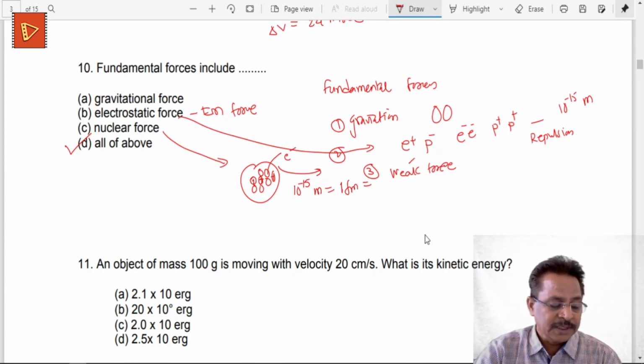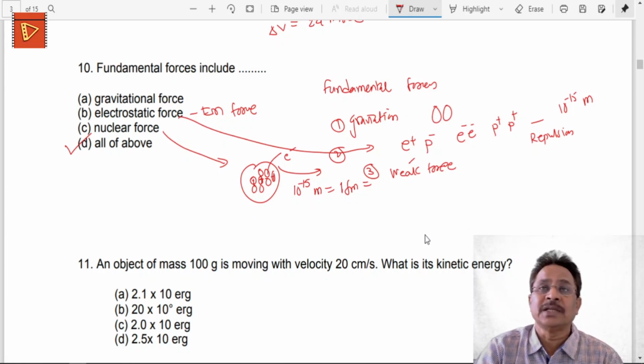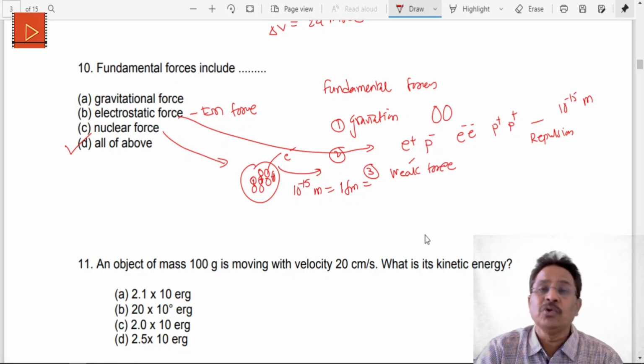Then the second law of motion, as we have seen, is directly related to force. This is the relation between force and acceleration. So F is equal to ma. It can be written in several different formats: mass into acceleration. Sometimes we write m d square x upon dt square, provided x is the displacement. So several types of relations can be obtained in this case.